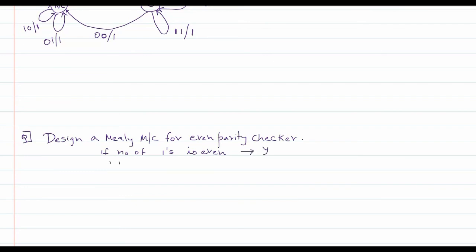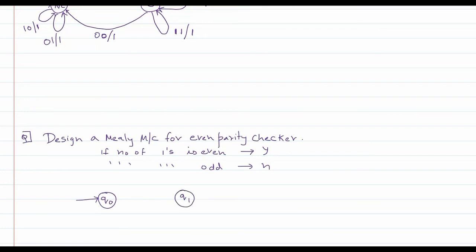Otherwise, if the number of ones in the given string is odd, then the answer will be no. Fine. So accordingly, for the Mealy machine, you will have two states, say Q0 and Q1.